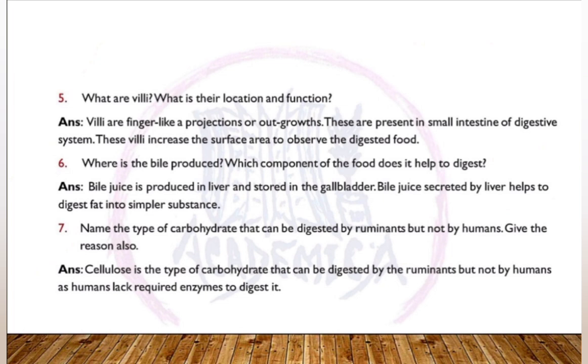Now the seventh one, name the type of carbohydrate that can be digested by ruminants but not by humans. It is simply cellulose, the type of carbohydrate which cannot be digested by humans but by ruminants, like grass eating animals, cows, buffaloes, goats and all.